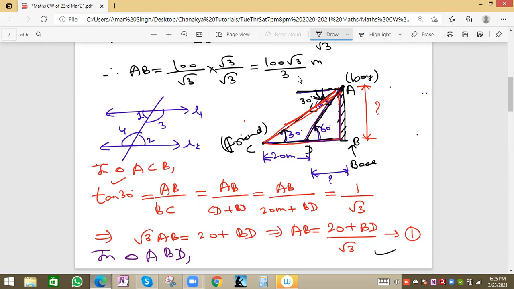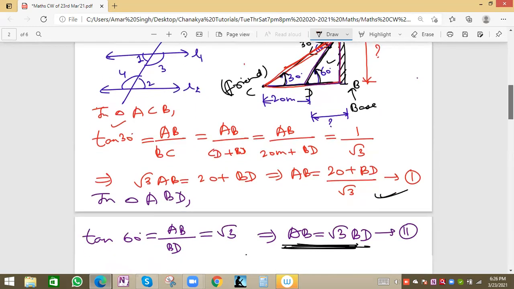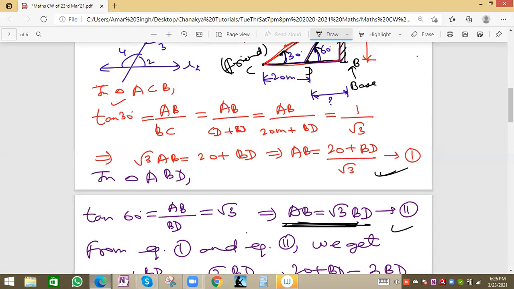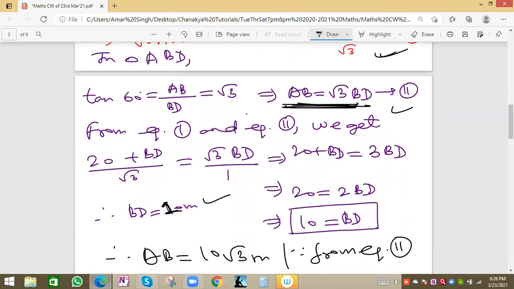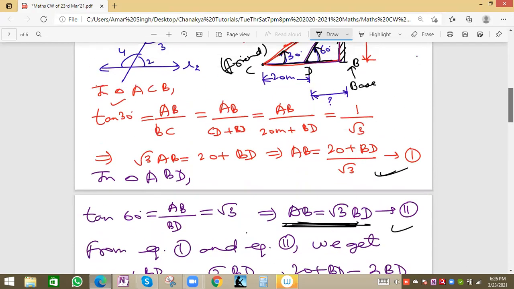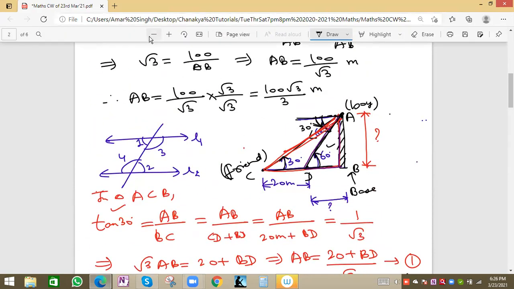AB and BD values we can find by taking the first triangle ACB. We get some relation of AB and BD. This is the first relation. Then we take the smaller triangle ABD, and from that we get one relation, AB is equal to root 3 BD. Then we equate both equations to get the value of BD. BD is 10 meter, and then AB will be root 3 times 10, or 10 root 3 meter. Any doubt in this question?